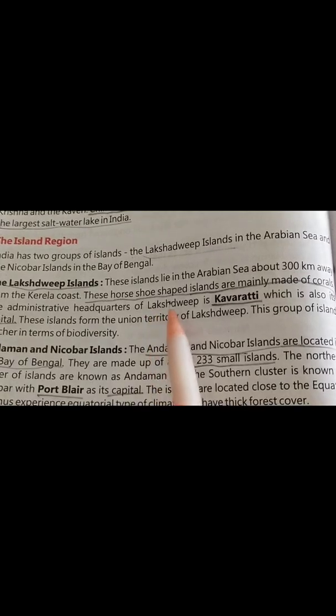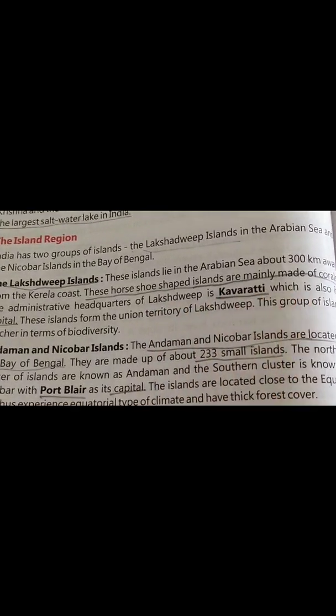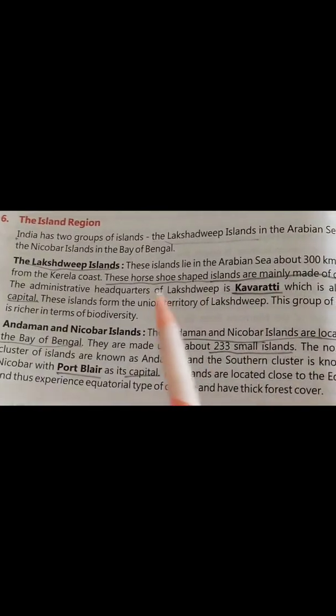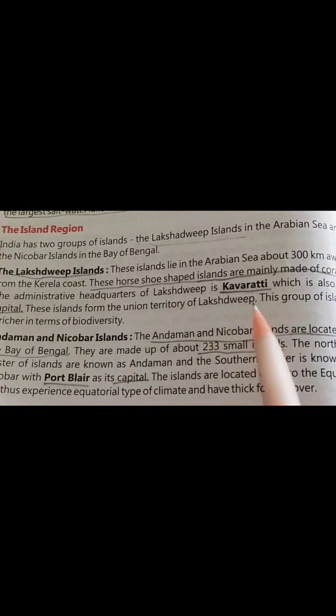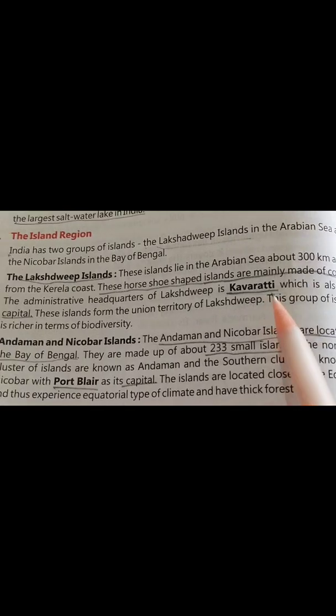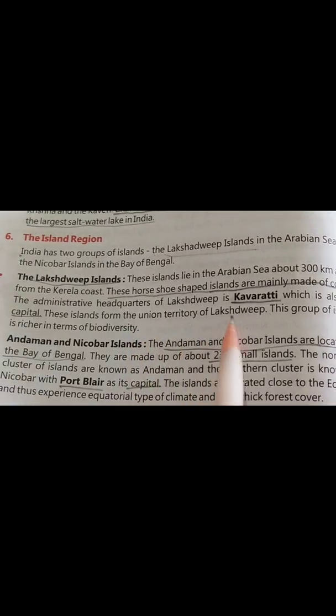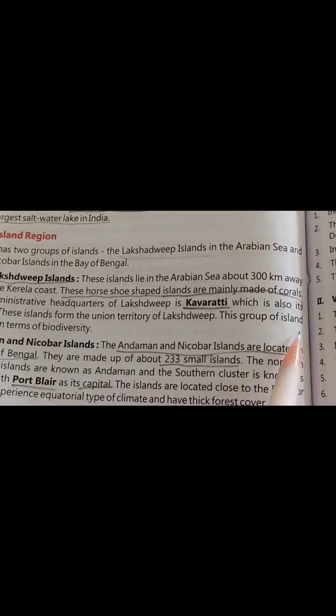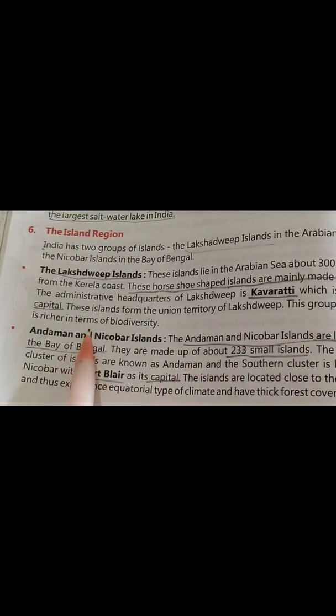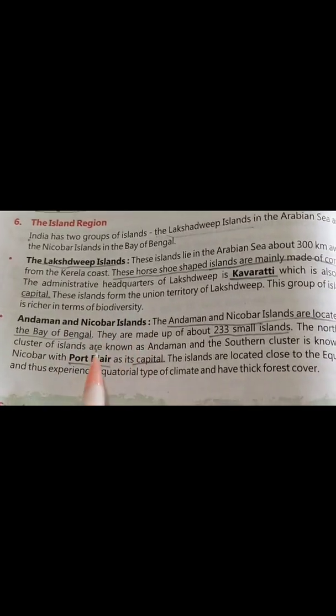These horseshoe-shaped islands are mainly made up of corals. The administrative headquarters of Lakshadweep is Kavaratti, which is also its capital. These islands form the Union Territory of Lakshadweep. This group of islands is richer in terms of biodiversity.